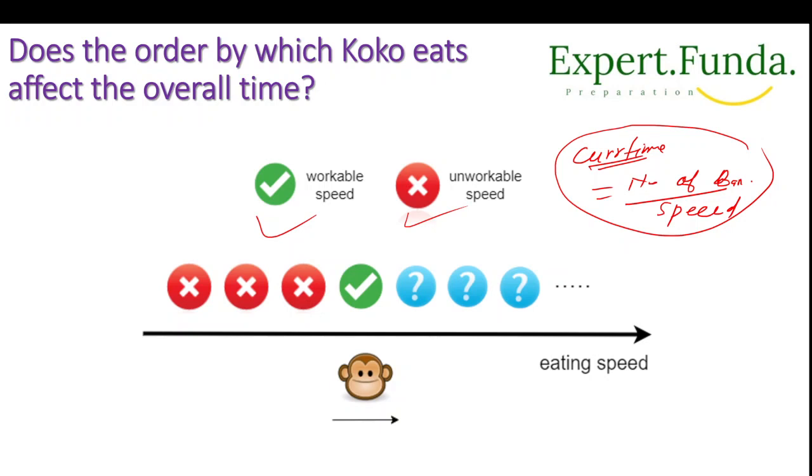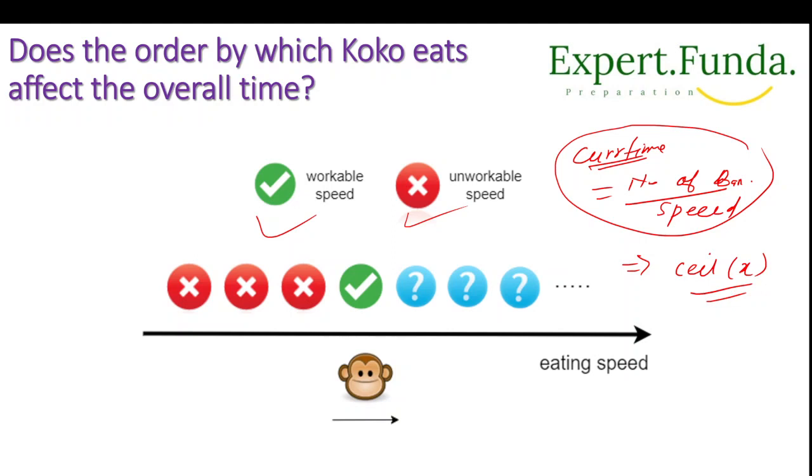X denotes some value, and we have to take its ceiling value, not the floor value. If you remember, the ceiling of some value will come. So let's suppose the value is like this, so that ceiling value we have to take, right?